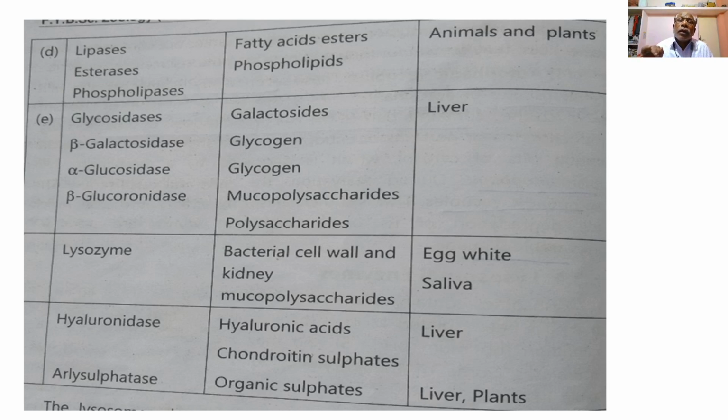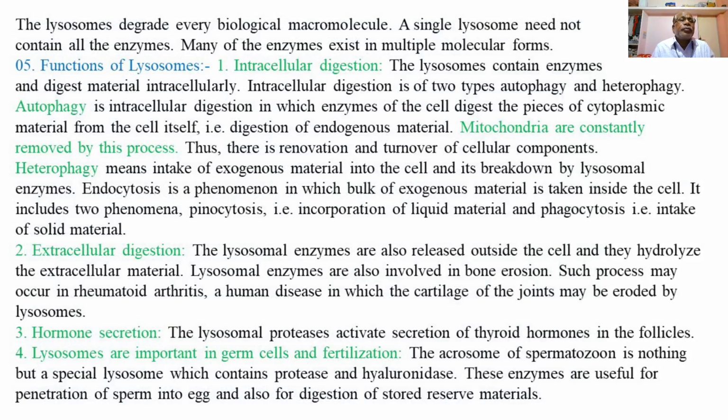When getting different types of substrates, they digest them in the lysosomes in the presence of different types of enzymes out of the 40 different lysosomal enzymes. So this is about the lysosomal enzymes.